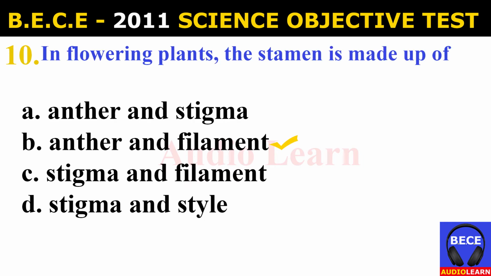Number 10. In flowering plants, the stamen is made up of A. Anther and stigma, B. Anther and filament, C. Stigma and filament, D. Stigma and style. And the answer is B. Anther and filament. In flowering plants, the stamen is made up of anther and filament.